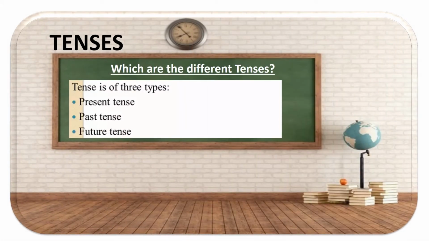So there are three types of tenses. The present tense. What is happening right now in the present? So today, now, right now. The next one is the past tense, which has already happened: yesterday, 2 months ago, 2 years ago, in the past. Future tense, which is going to happen an hour later, maybe tomorrow, maybe next year, maybe 6 months down the line. So these are the three types of tenses. Present is right now, past is what happened in the past, which has already happened, and future is anything that has still not happened and which is going to happen or may happen in the future.